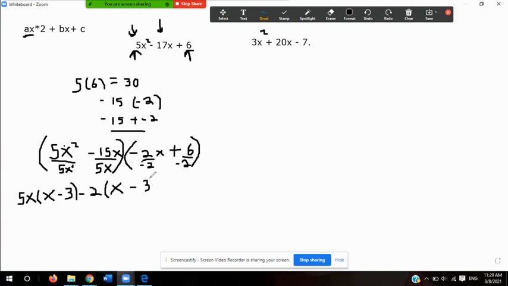So notice that now my numbers are factored, and the common factor is x minus 3, which is what is inside of these parentheses. Again, the common factor is the x minus 3 because the x minus 3 is inside of the parentheses. So my last step is just to write the factored answer. I would take this 5x here and this minus 2 here, and write them together in the parentheses, and I would say 5x minus 2.